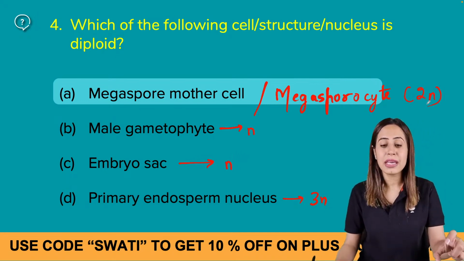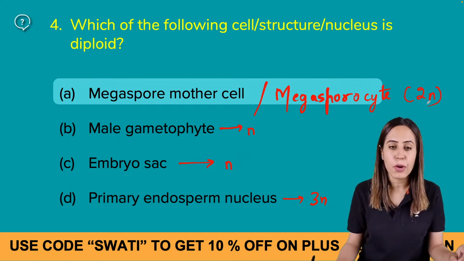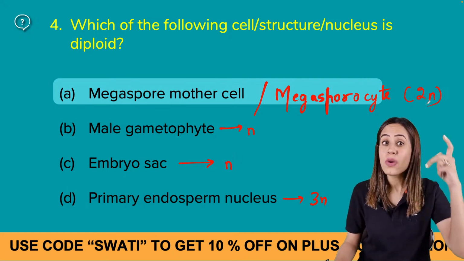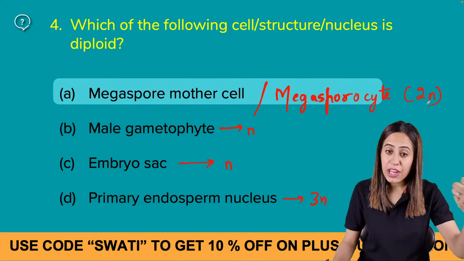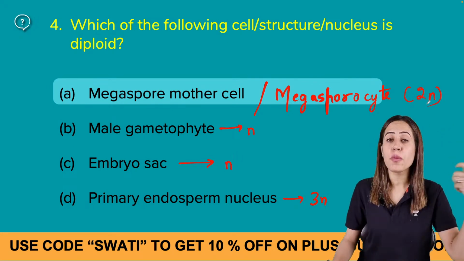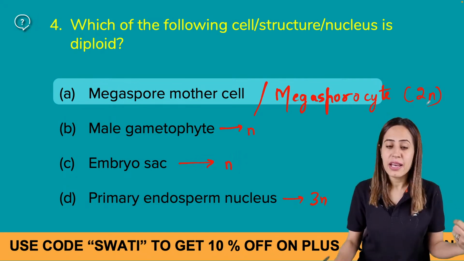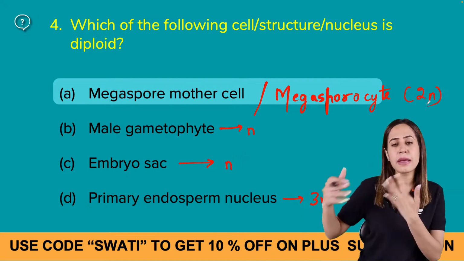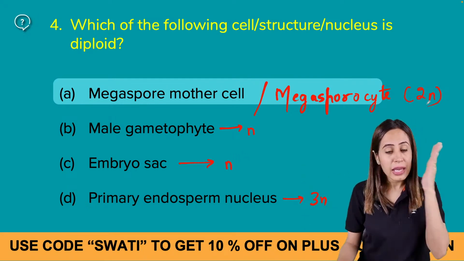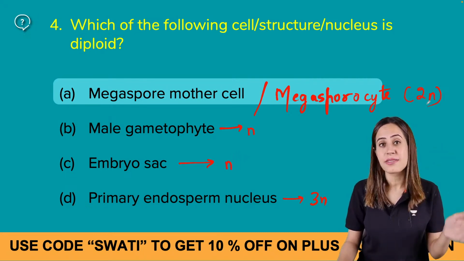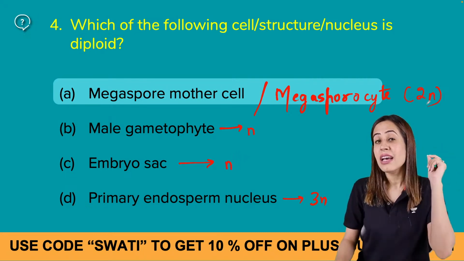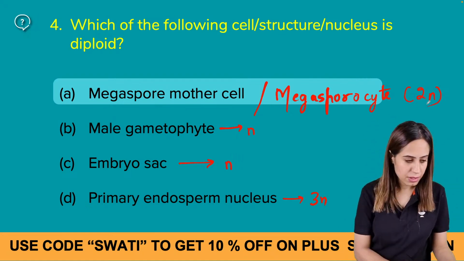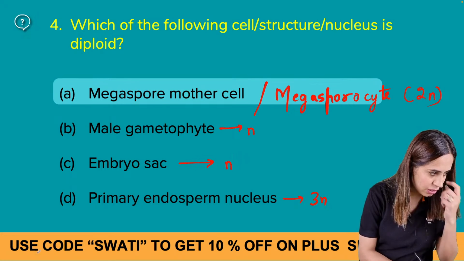So in the question, which of the following structures is diploid? You have answered megaspore mother cell, but you have to analyze each and every option also. आपको each and every option को भी analyze करना पड़ेगा, right? ऐसा नहीं है कि MMC 2N मैम ने बता दिया बाकी हम analyze नहीं करेंगे कि बाकी सब N या 2N ही होगा. No. If you have to crack it, if you have to get 360 on 360, you have to analyze each and every option, right? Okay. All right. Clear, Sarthak? Good. Good, Debesh. All right.